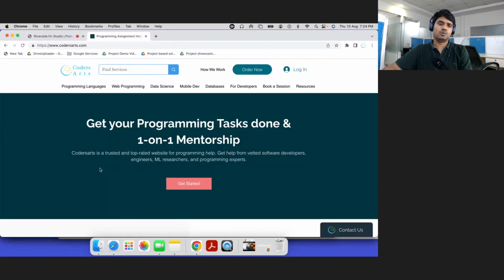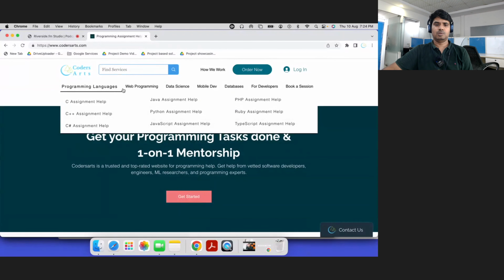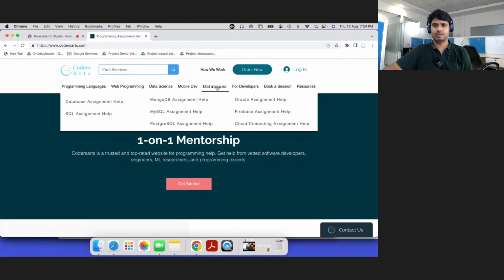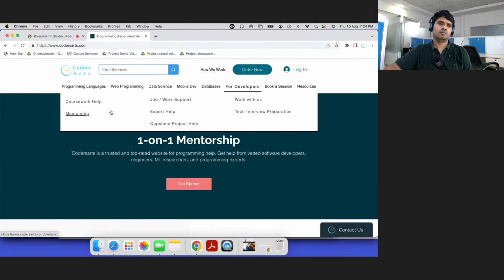You can explore the different types of services we are offering, like programming languages, web programming or web development, data science, mobile development, databases, and for developers there are many services, and coursework help. Coursework help is for when you're learning. Nowadays there are too many self-paced video courses available, but no one is available to help with your doubts. Obviously there are persons helping there, but it is not the primary part of their courses or services.